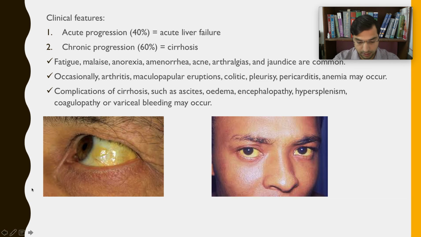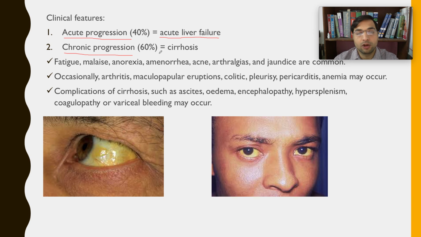In 60% of patients, the onset of symptoms will be insidious, gradual, right? So when it comes acutely, when suddenly the person starts developing a liver disorder, then the person shows the signs and symptoms of acute liver failure, right?